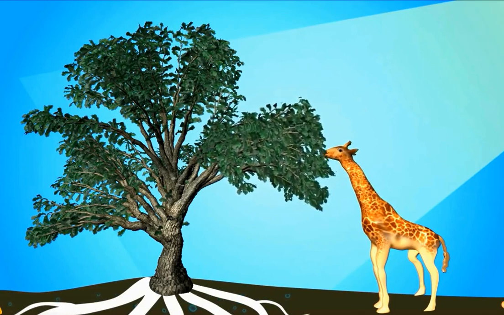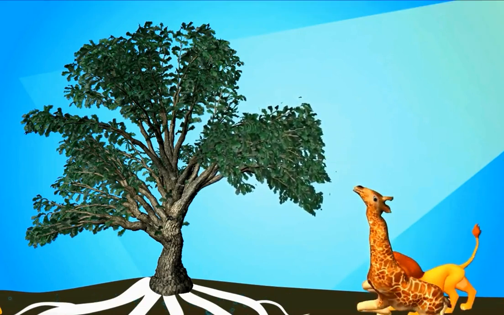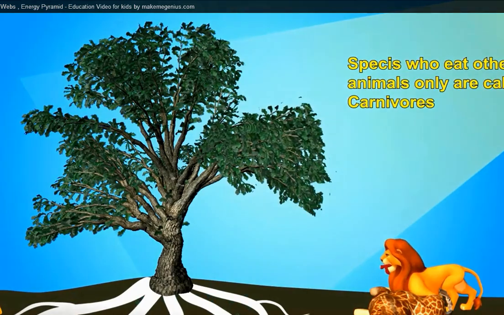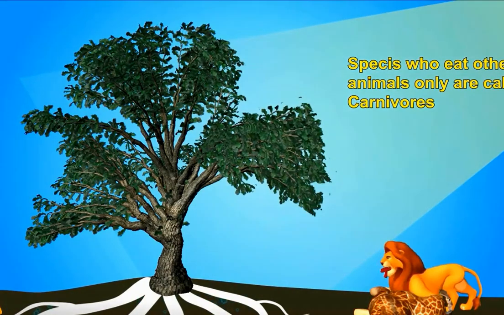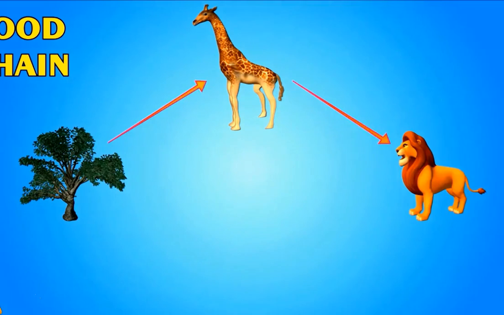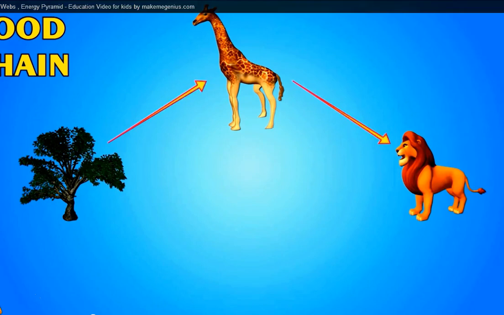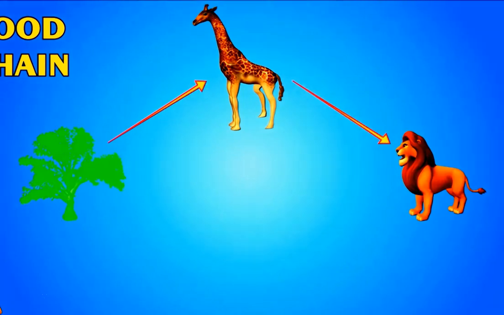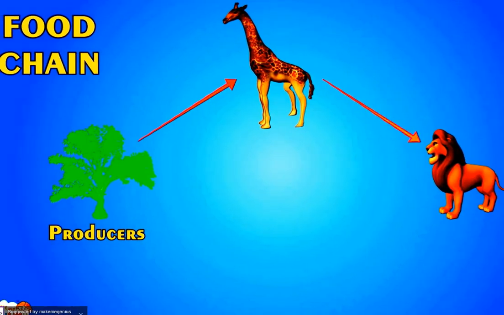Oh, what is happening? A lion is coming. Oh, it is attacking the giraffe. Oh, it has killed the giraffe and is eating it. Species which eat other animals are called carnivores. So you have seen plants make their own food. Other animals eat plants, and some other animals eat those animals who eat plants. So all are dependent on plants. This is also called a food chain. It starts from plants. In a food chain, plants are known as producers as they produce food.